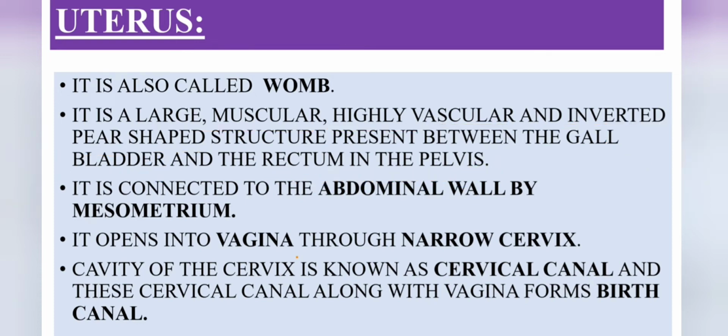This uterus is connected to the abdominal wall by the mesometrium. This mesometrium is a broad ligament, and the uterus opens into the vagina through a narrow cervix. The cavity of the cervix is known as the cervical canal, and this cervical canal along with the vagina forms the birth canal.